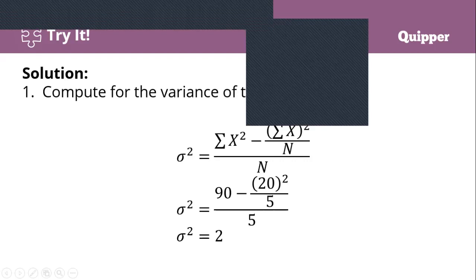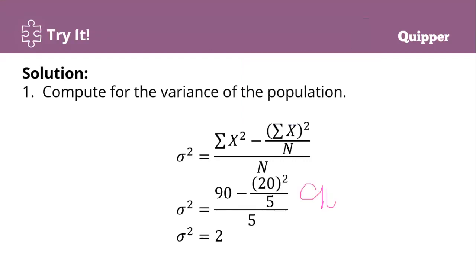So, 90 minus 20 times 20, we have 400. 400 divided by 5, over 5. The total count is 5, since n is 5: 2, 3, 4, 5, 6, five values. So 90 minus 400 divided by 5, which is 80, over 5.